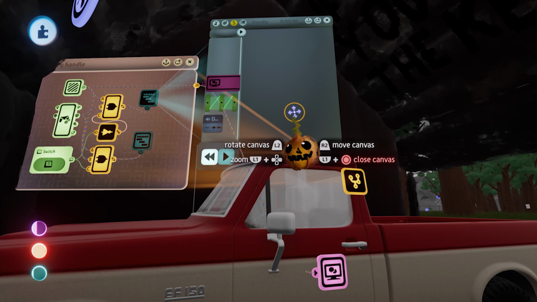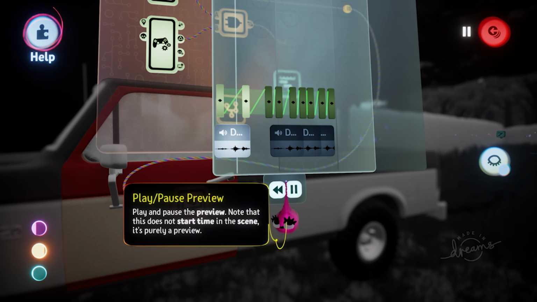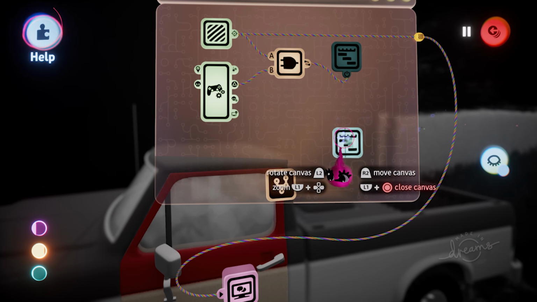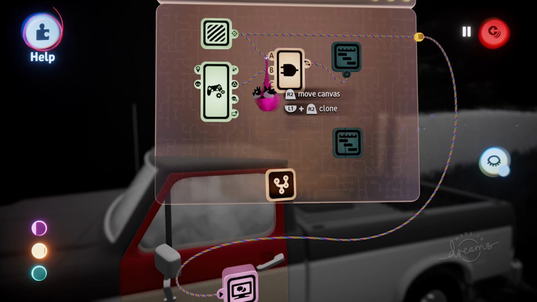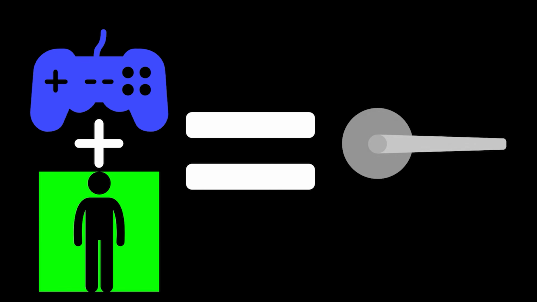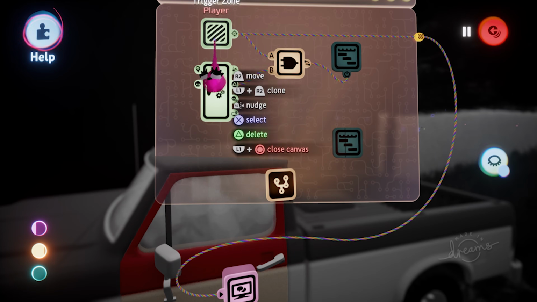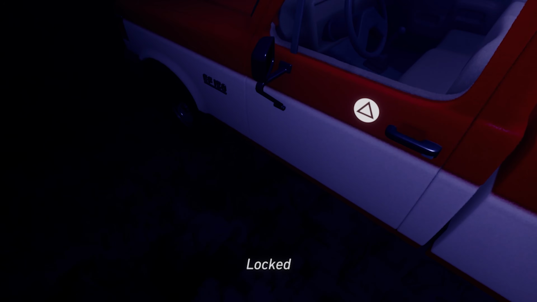We recorded a quick animation of the handle moving using keyframes that have been blended together. These record the outcome of an action. Each keyframe has the handle in a different position, so the animation can be sped up or slowed down by dragging the position of these on the timeline. The animation is triggered by the player pressing a specific button whilst in the correct place. This is registered by the controller sensor and the puppet being in the trigger zone. We wanted this to be triggered as many times as the player would like before they retrieve the keys to open the truck.